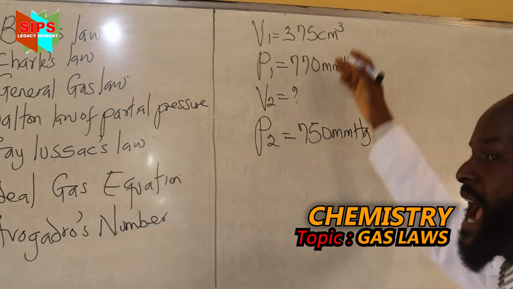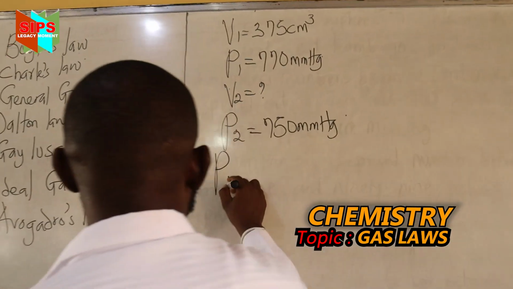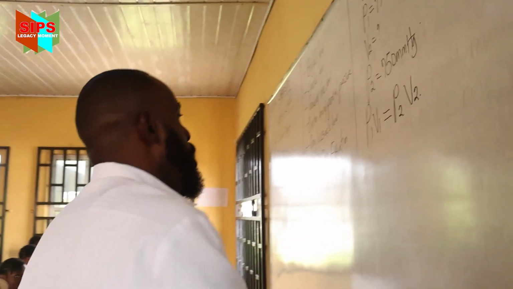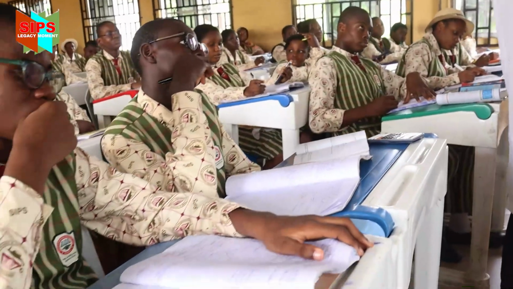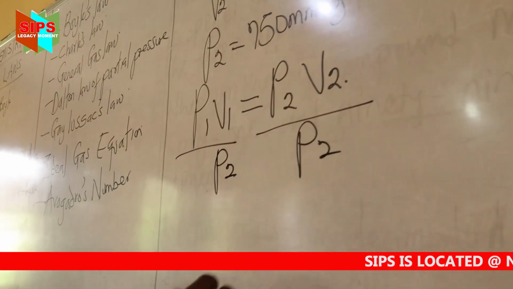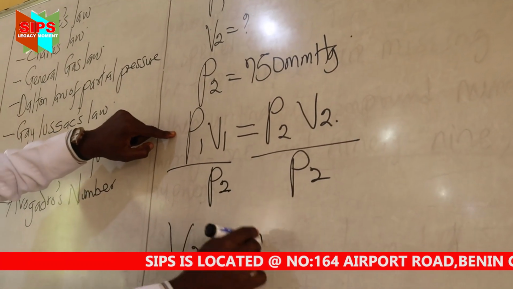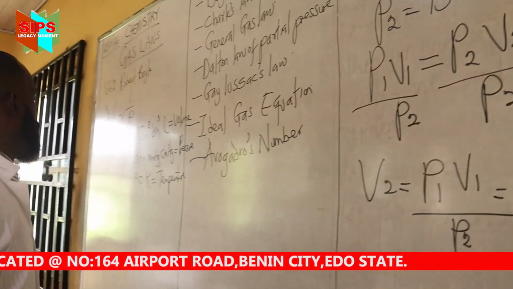So P2 becomes 750 mmHg. What law would I apply here? P1V1 equals P2V2. What is expected for me to do? Now, in this case, what am I looking for? V2. So what do I do? Divide both sides by P2. Therefore, V2 becomes, what do I have? P1V1 over P2.